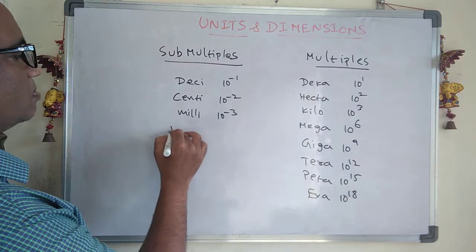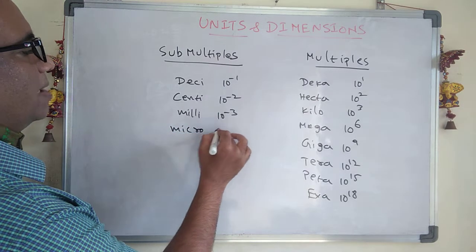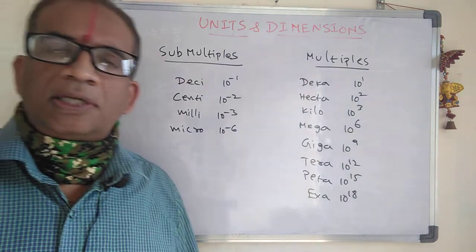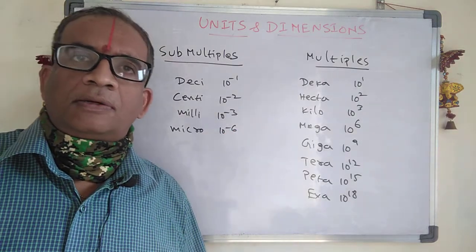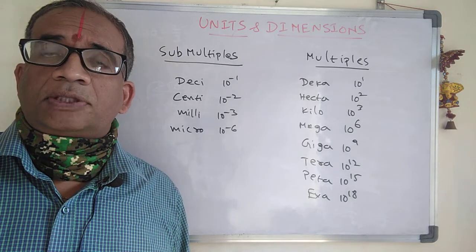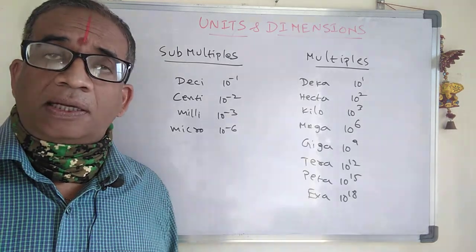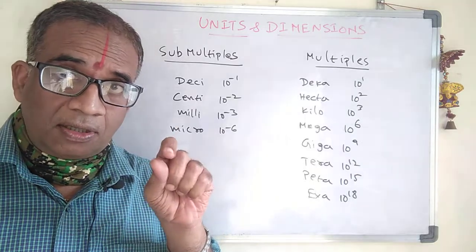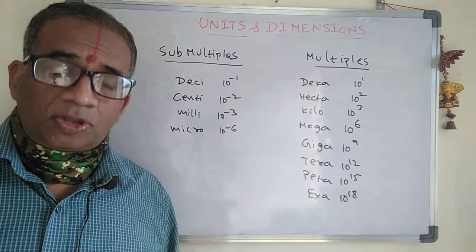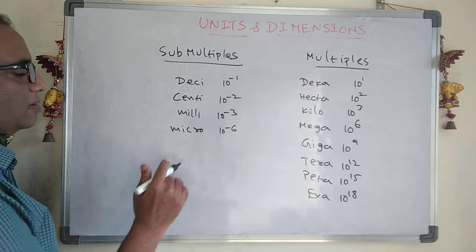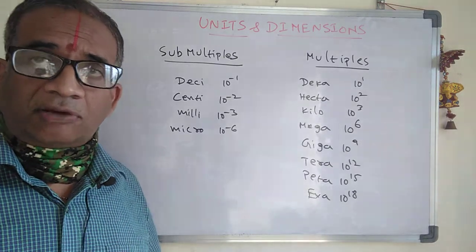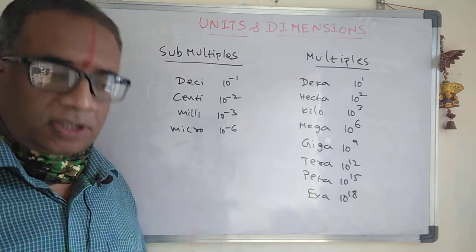Then we have micro. Micro means 10 power minus 6. Like micron, which is 10 power minus 6 meter. Suppose micrometer or the micro size. Microgram means 10 power minus 6 gram. Or microsecond, so the work is done in a microsecond. Microsecond means 10 power minus 6 seconds.